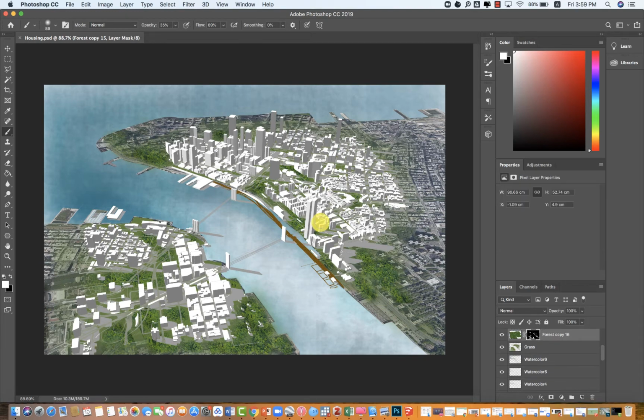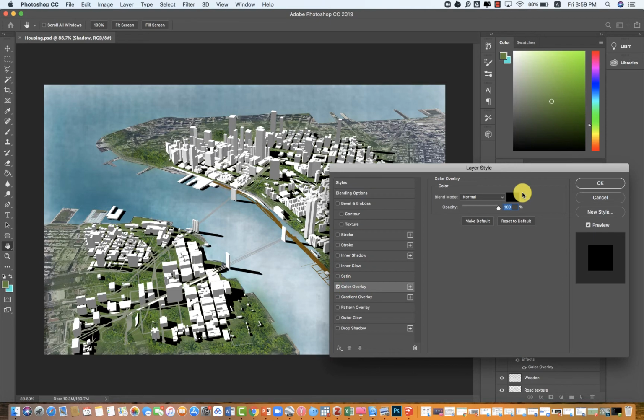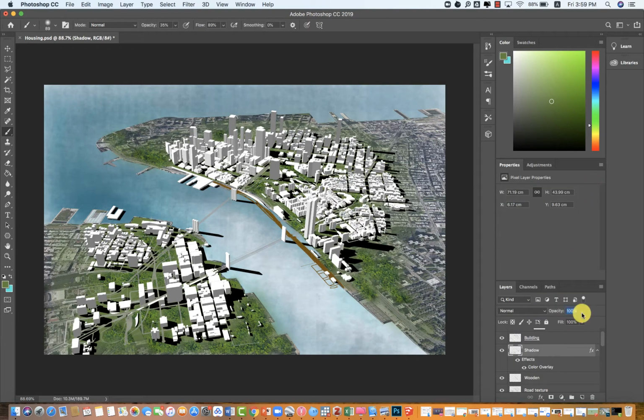Next step, we need to deal with shadow. You can see the shadow looks unnatural. So go to the shadow layer, double click it and click color overlay. We use black color to overlay this layer. Click OK and reduce opacity a little bit.